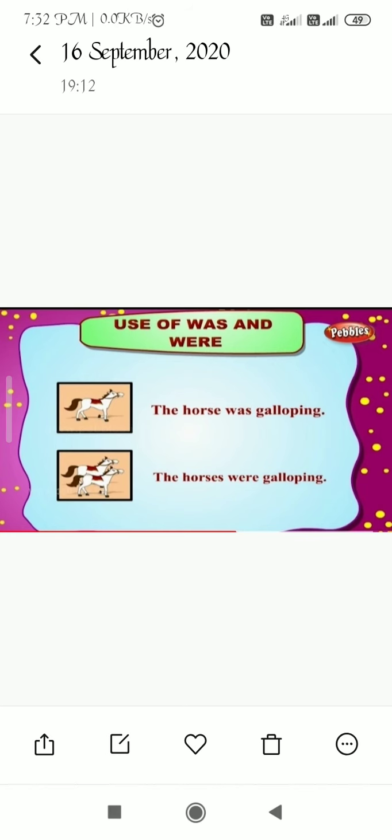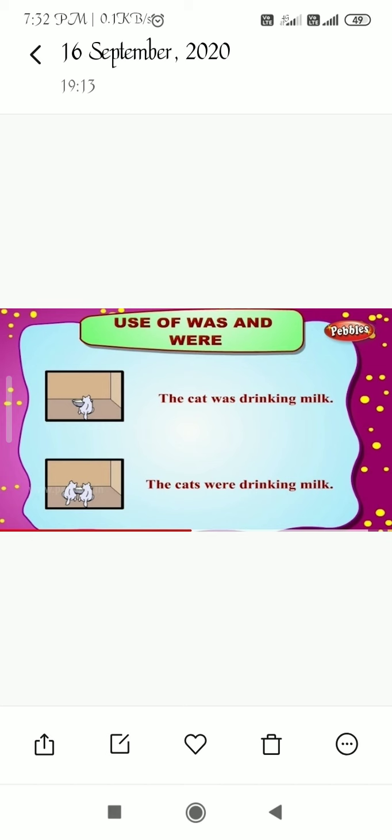And when there were two horses, we are going to say the horses were galloping. Then, there is one more example of it. Look at the picture. The cat was drinking milk. There is only one cat in the picture and it is drinking milk. Now in the second picture there are two cats, so we are going to use were. The cats were drinking milk. Then is the use of has, have.